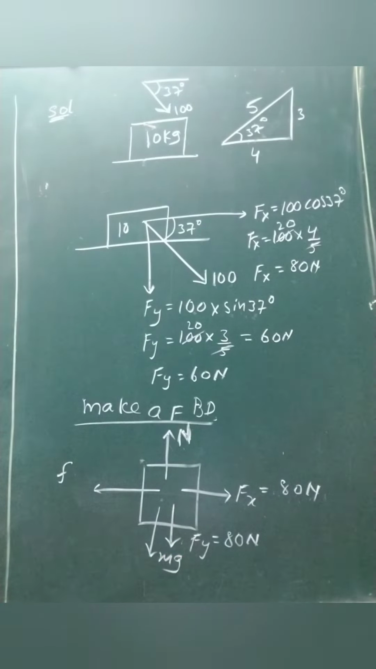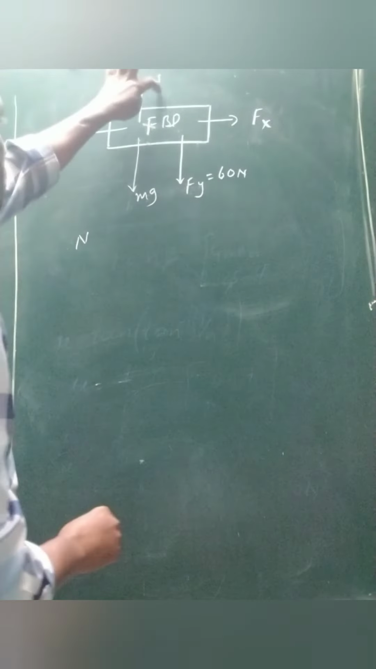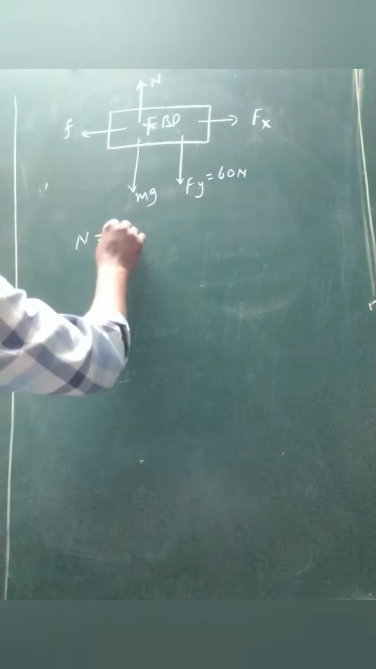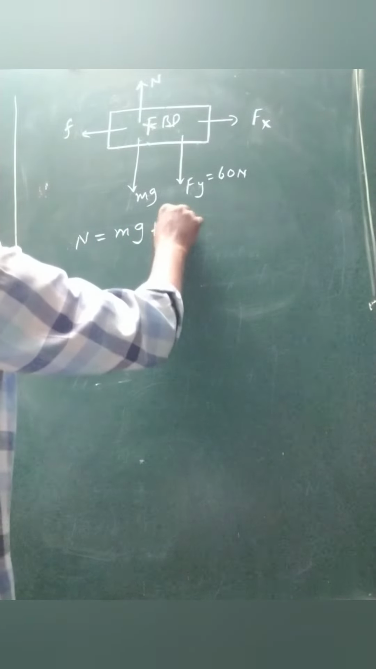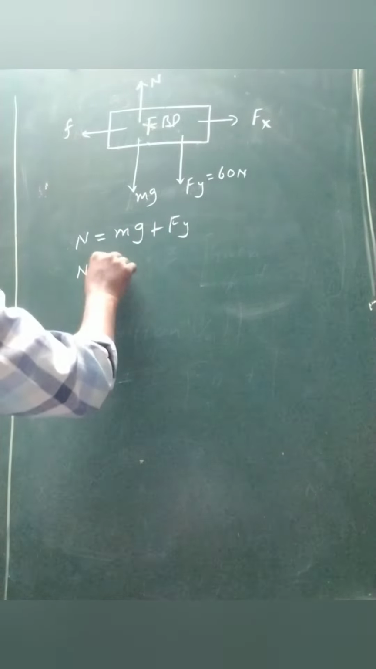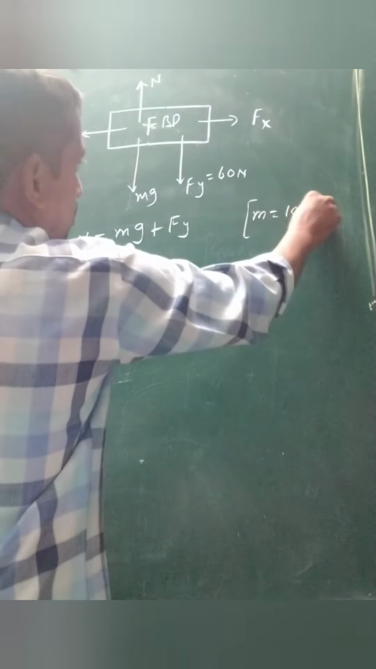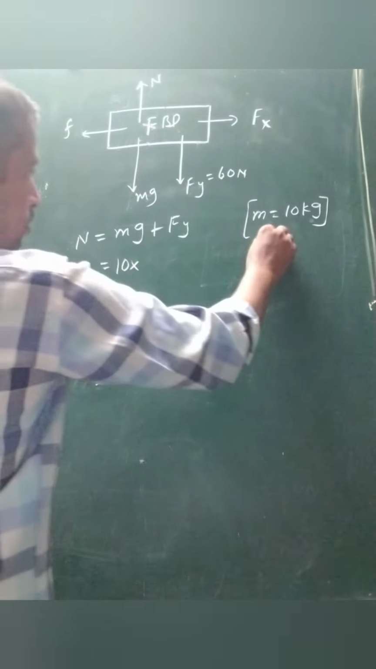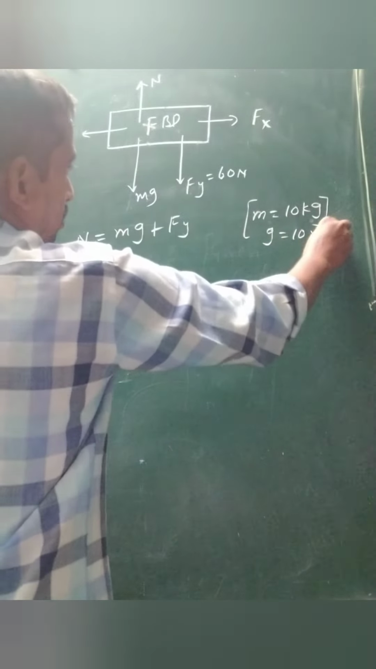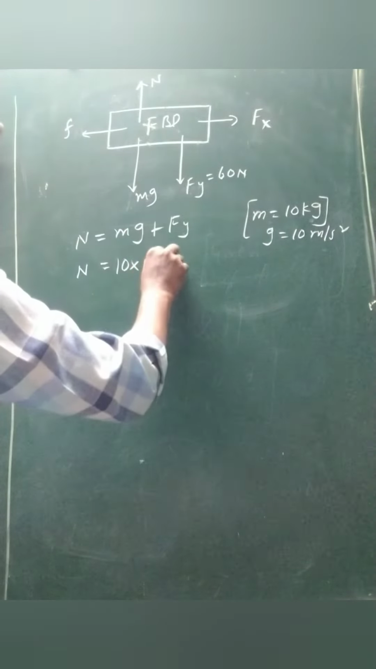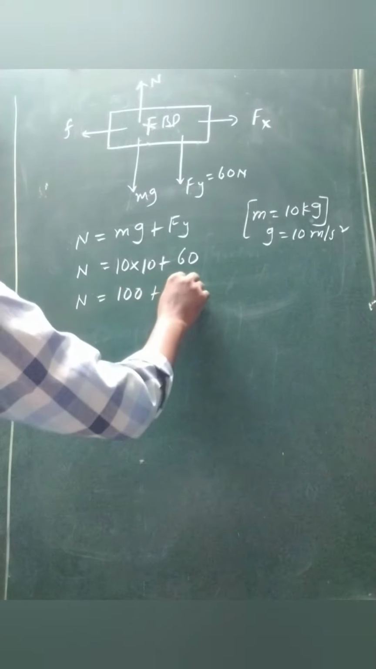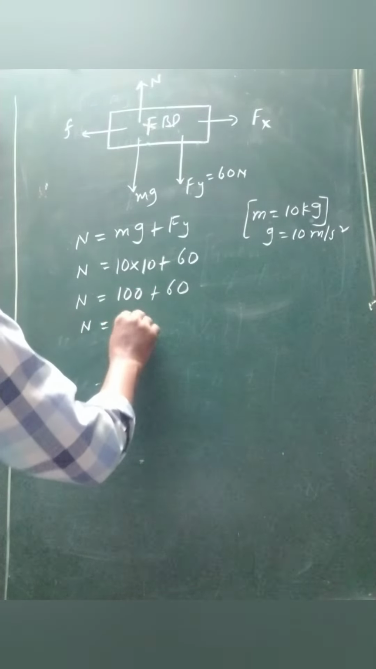That we can write as: first normal and F of y. So normal N is equivalent to mg plus F of y. Here mass is given as 10, and g, the acceleration due to gravity, is also 10. Then 10 into 10 plus F of y value, which is 60 newtons. So N equals 100 plus 60, that is N equal to 160 newtons.